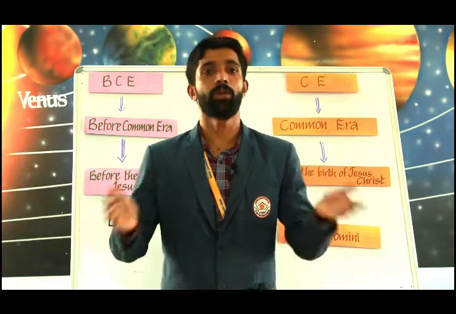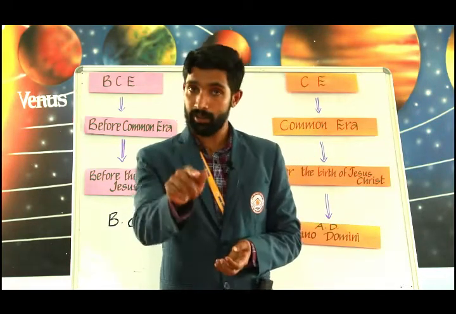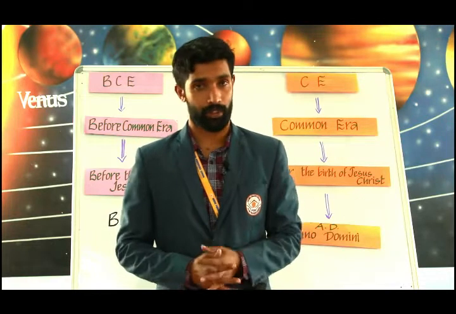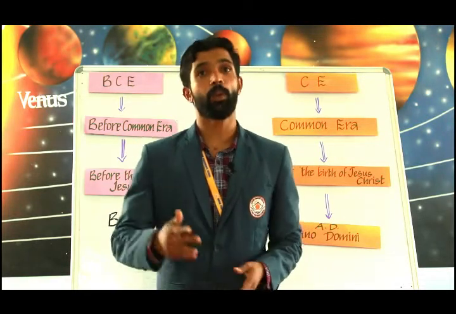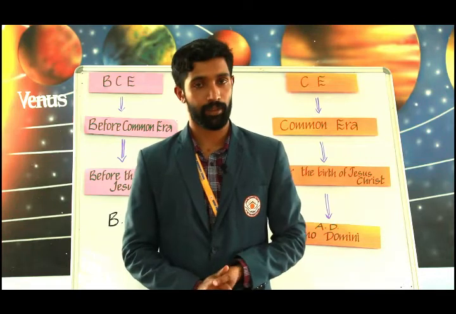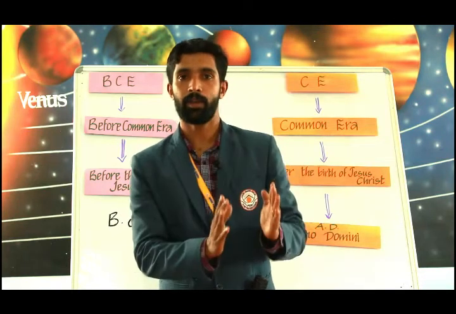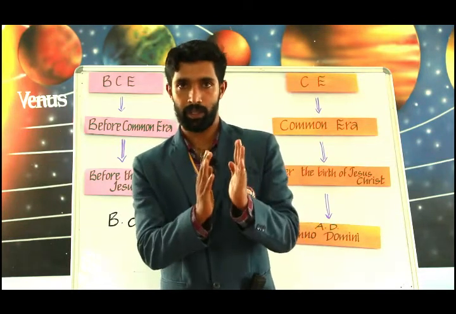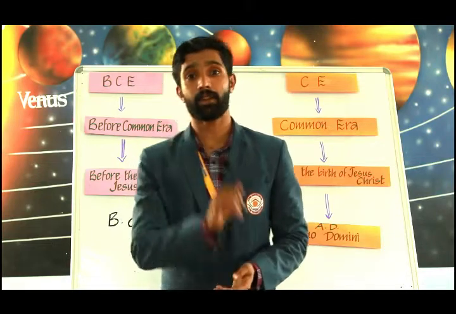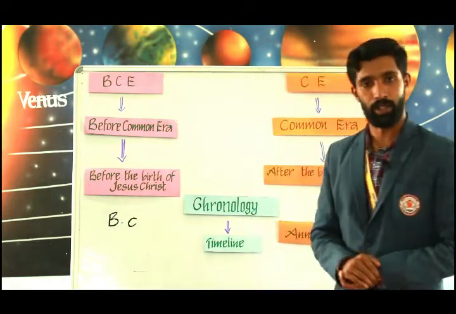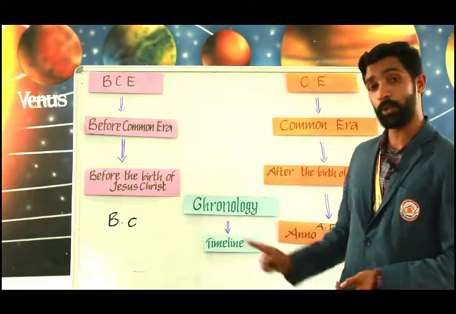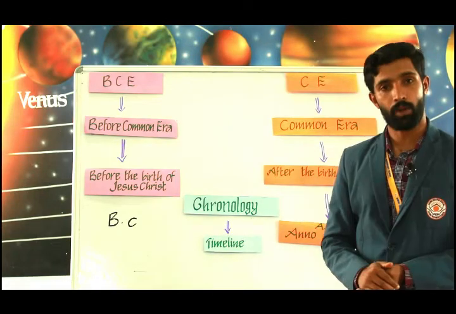Clear? Now historians arrange the events of history in a sequence according to the time when they took place. This is called chronology. Very important: what do you mean by the term chronology?